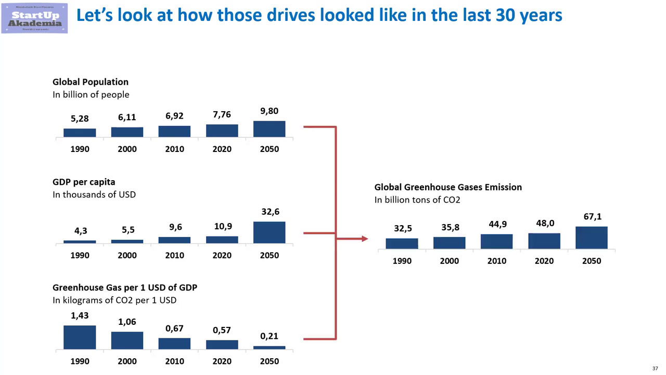Now let's see whether the progress is sufficient to reach the goal of zero carbon emissions in 2050. The answer is unfortunately no. Given how many people will be living in the world, the forecasted gross domestic product, and the greenhouse gas emissions per $1, in 2050, we will generate more than 67 billion tons of carbon dioxide.